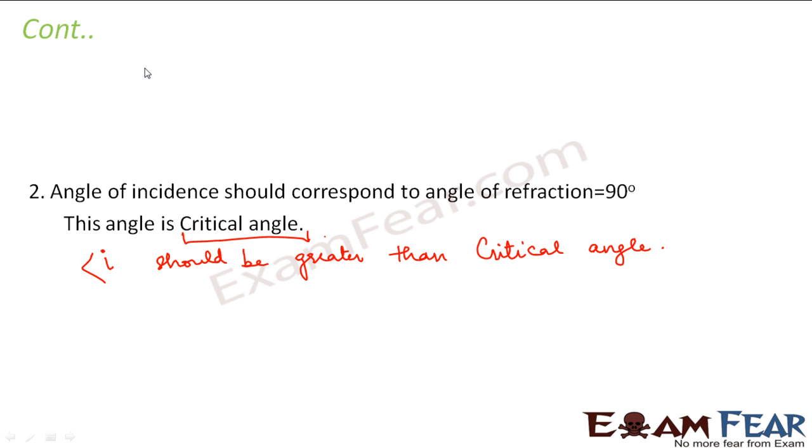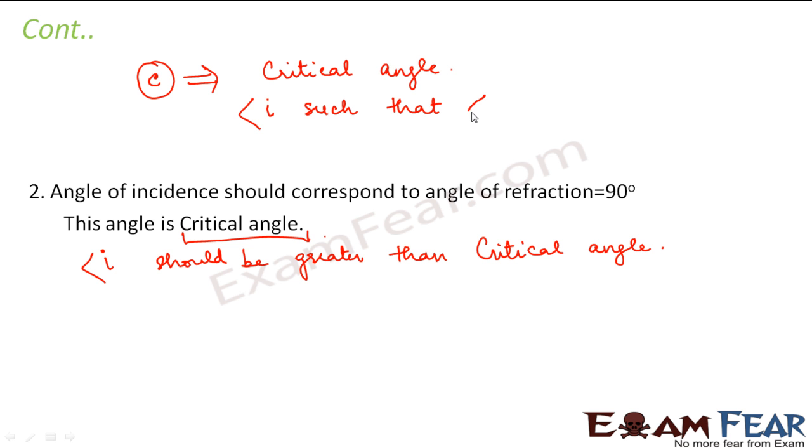Right? The figure C here. So the scenario C corresponds to the critical angle. Because in scenario C, the angle of incidence is such that the angle of refraction is equal to 90 degree.